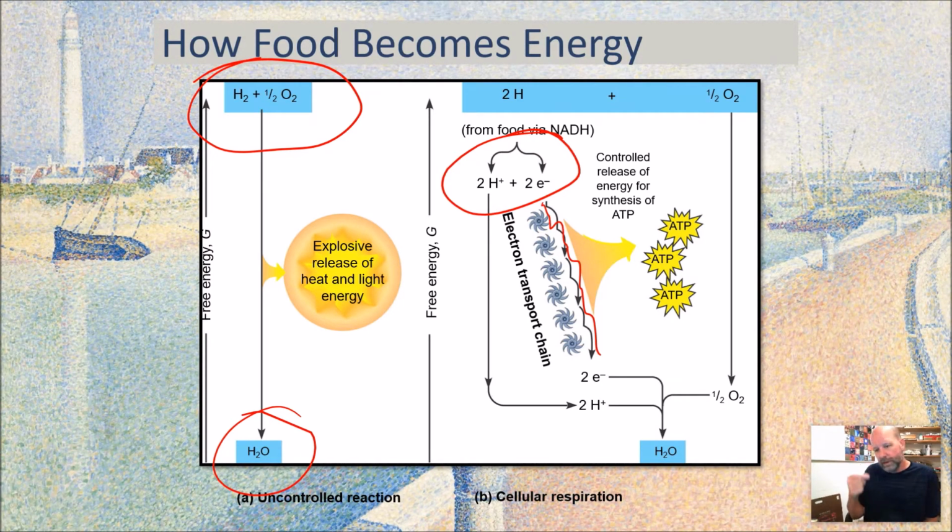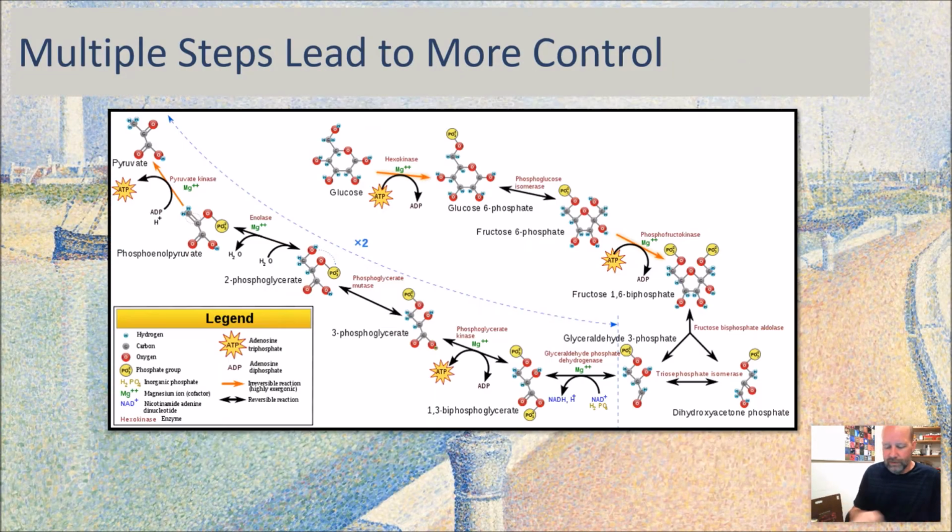So we do cellular respiration to get energy out of these things, and we go stepwise and very slowly and release that energy in a way that is not damaging to our cells. For example, this is glycolysis. This is the very first thing we're going to do with the glucose molecule. We're starting here with the glucose molecule, and you can see we stick a phosphate on here. We do some rearranging. We eventually split this guy in half, and we end up with 2 3-carbon molecules.